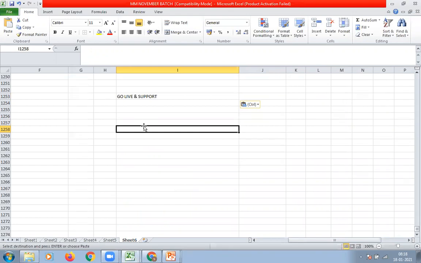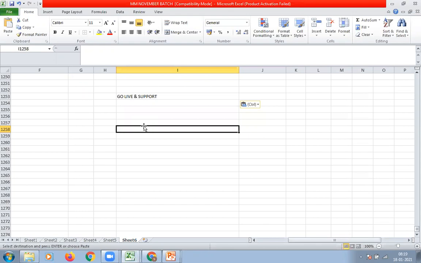After receiving material, they enter the received quantity in the SAP system. They create invoice documents in the SAP system. It's a real-time environment. From that day onwards, our customer is going to use the SAP system for their day-to-day activities.